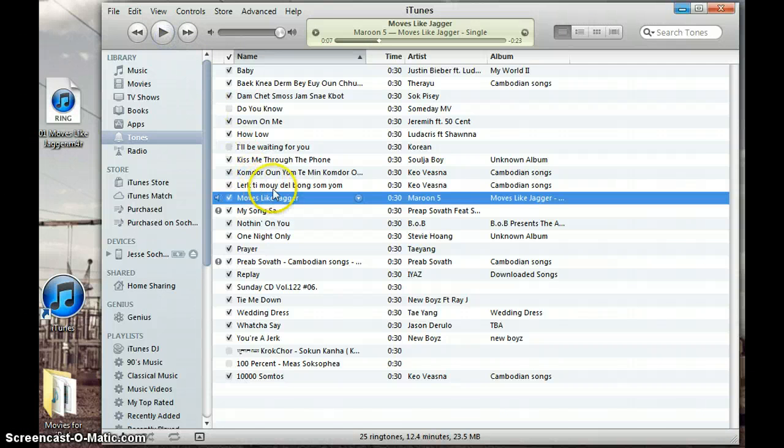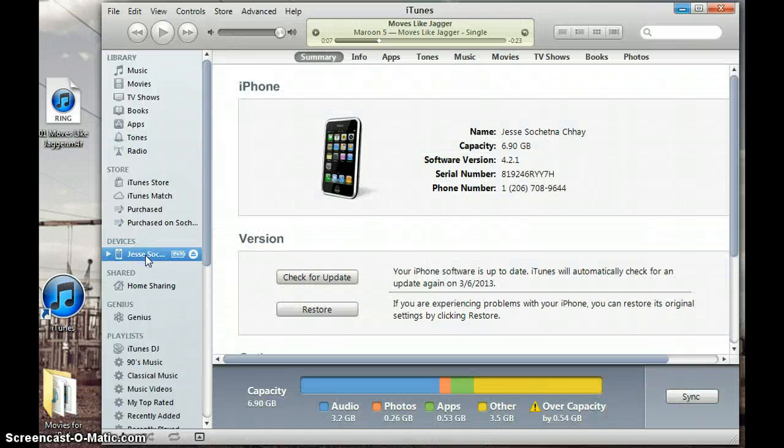So it is already in the Tones section of the iTunes. Last but not least, connect and sync your iPhone. I already have my iPhone connected, so I go to sync, and there you have it, a new ringtone.